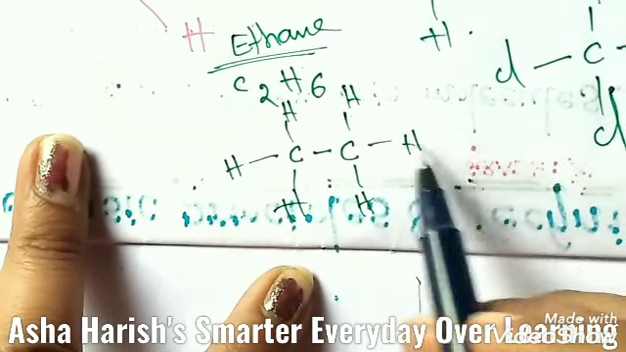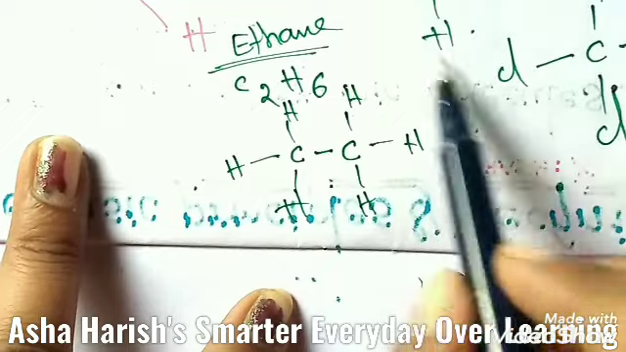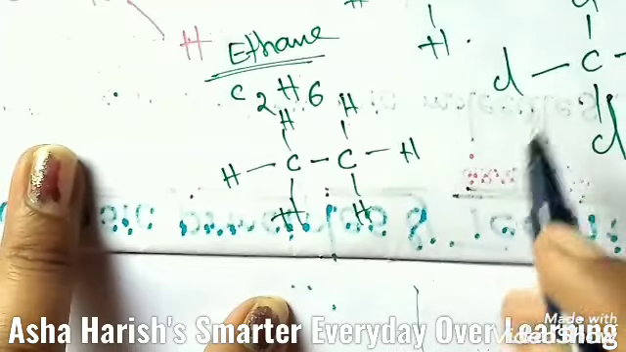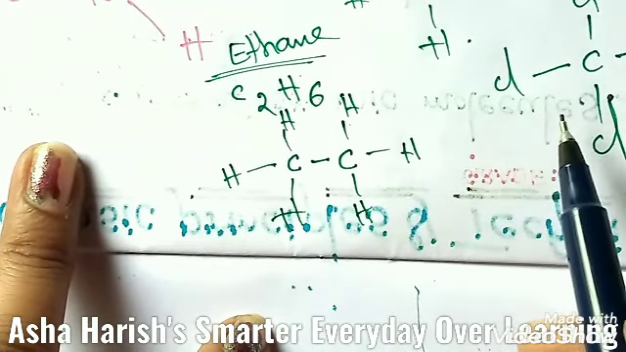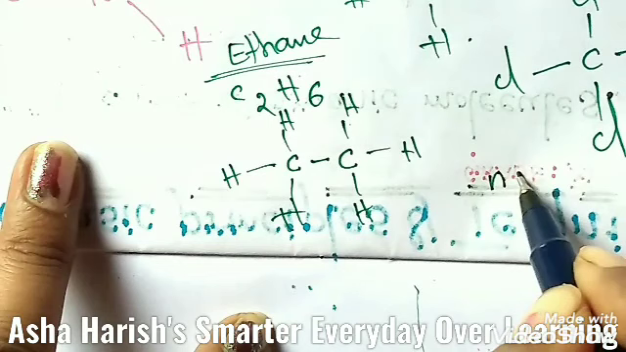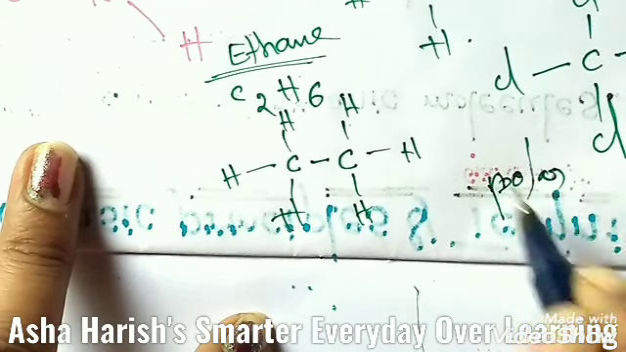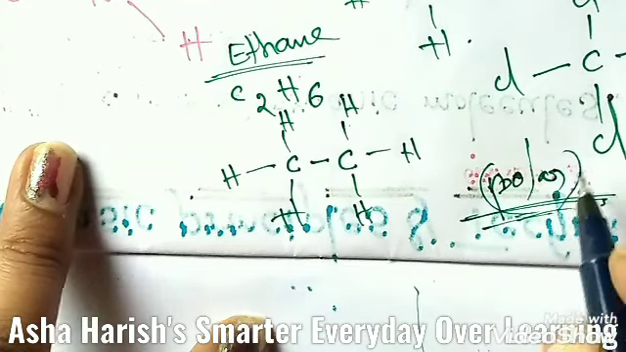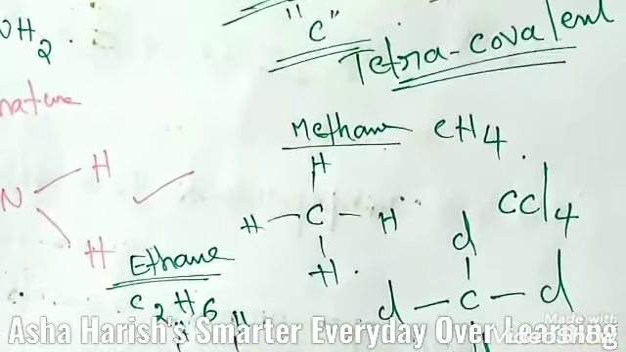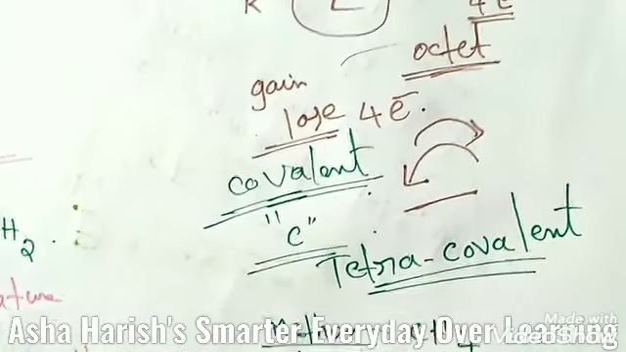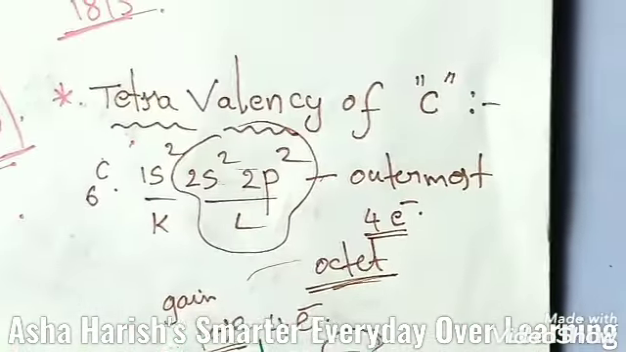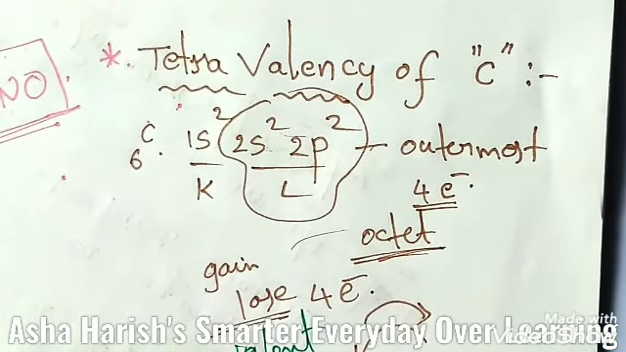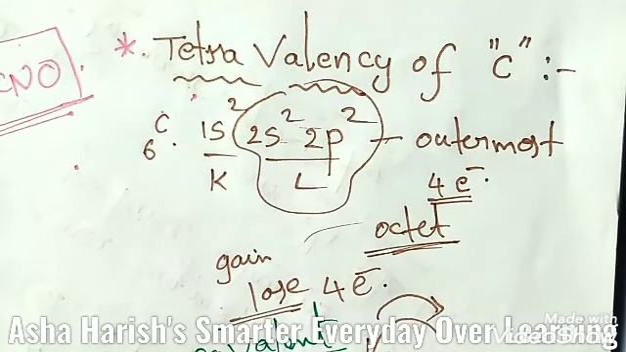However, these structures do not reveal the spatial orientation of these 4 bonds, whether they are planar, that is, lie in the same plane, or non-planar, in different planes. Okay, this is the structure of carbon compounds, and this is about the tetravalency of the carbon atom based upon its electronic configuration and its outermost valency.